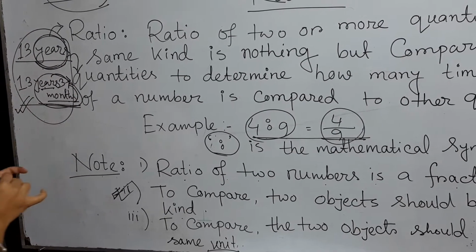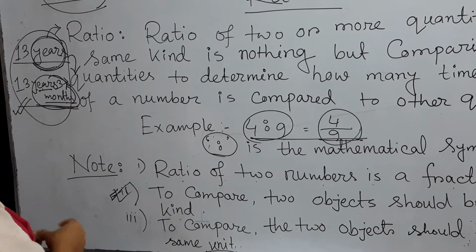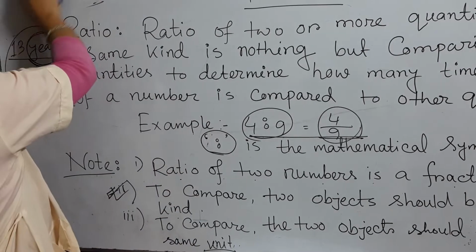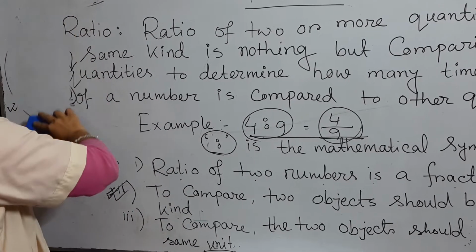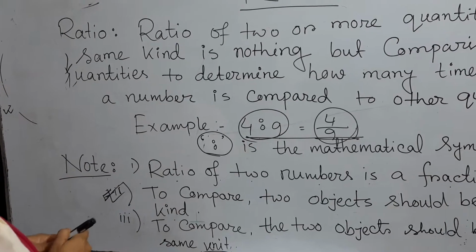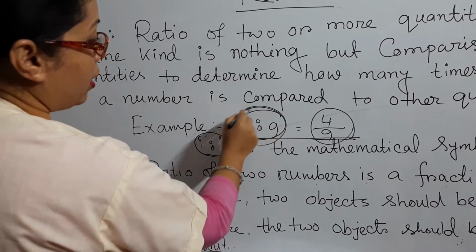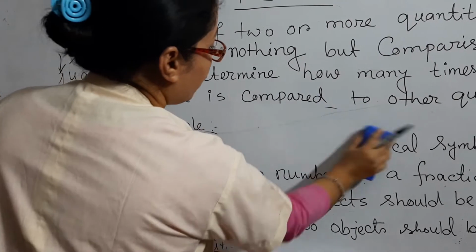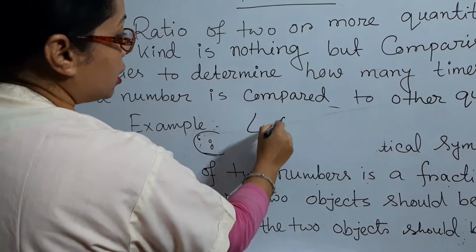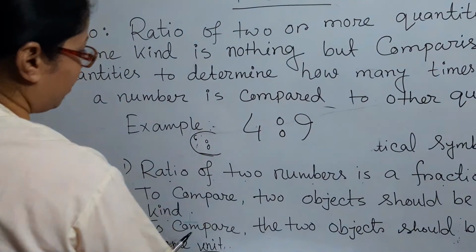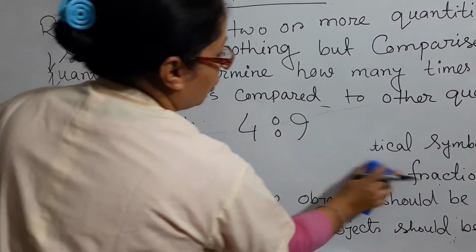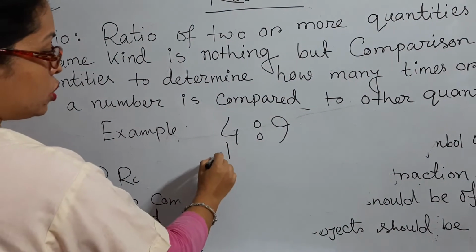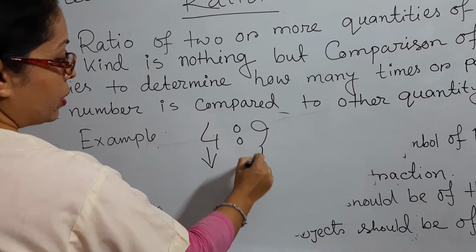Okay, dear students, now clear these three observations, that is three notes you have been given in ratio. Another important point: in a ratio there are two parts. Again, I am writing for you, students, 4:9. Whatever the ratio, in any measurement, no problem. Suppose I have written 4:9. Here there are two parts, one is first, another one is next.